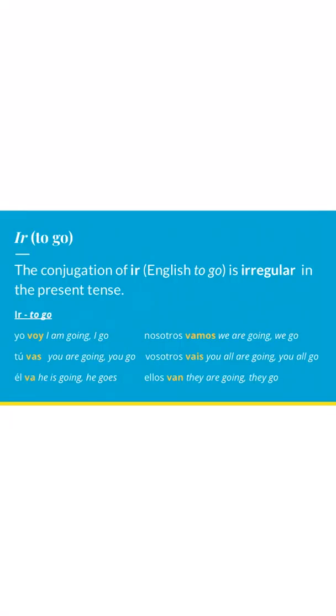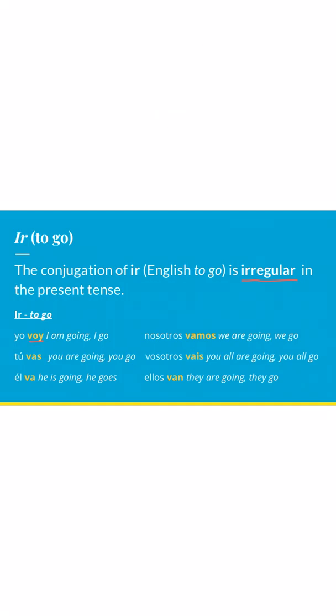Hoy vamos a hablar sobre ir and the future. Alright, so this verb ir, it means to go. And using this verb is going to allow us to finally tap into speaking about future events. Super exciting. It really takes us from that standard level up just a little bit more. It's important to note that ir is irregular in the present tense, but here are the conjugations as follows.